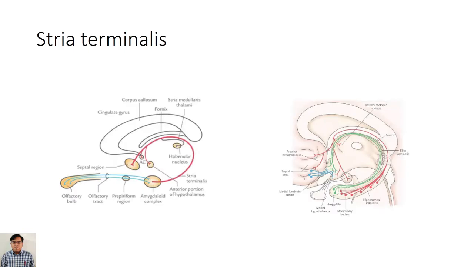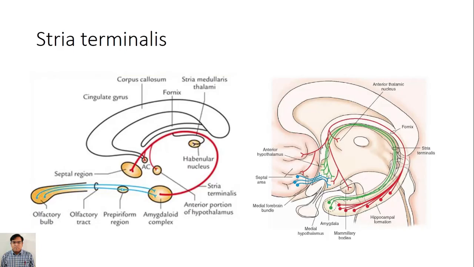Then stria terminalis. This red line shows the stria terminalis in the left photograph, and the green lines are on the right photograph, this one. It connects the amygdaloid body to the septal region, anterior portion of hypothalamus, anterior commissure and habenular nucleus.